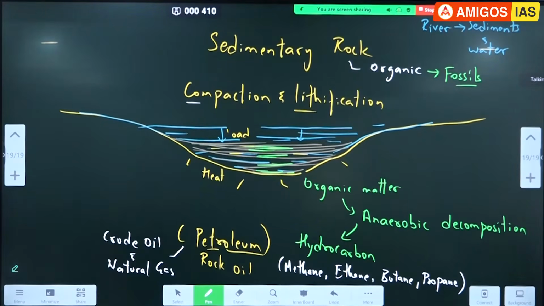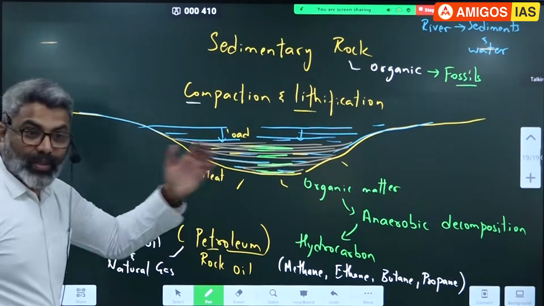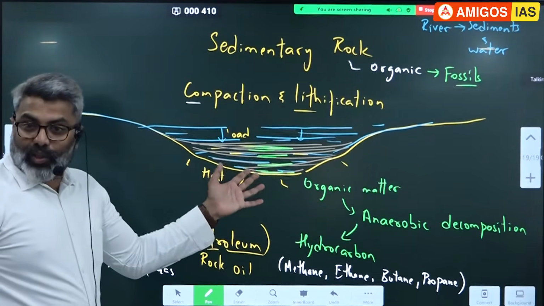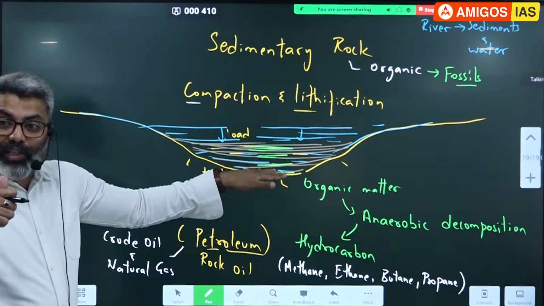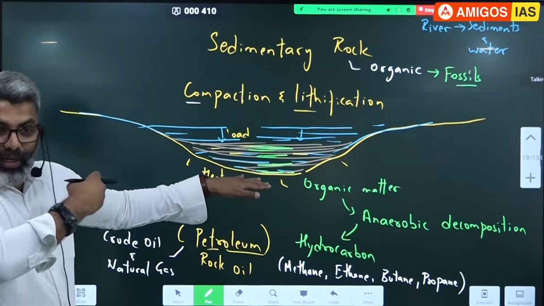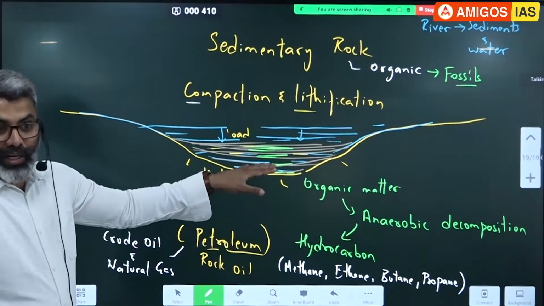There we get, which is the oldest sea? Tethys Sea. Yes, good. Tethys Sea. So Tethys Sea would be rich in this, correct? Tethys Sea is the oldest, so it will contain most of the sediments. So where do we have Tethys Sea? We'll see now. Mediterranean Sea, Himalayas and all, it's getting trapped now.